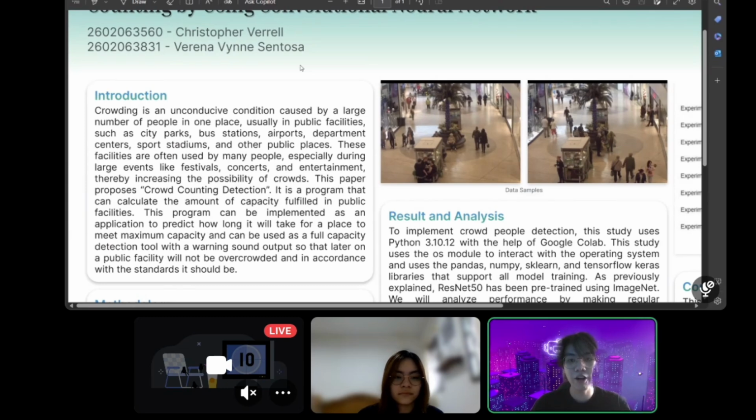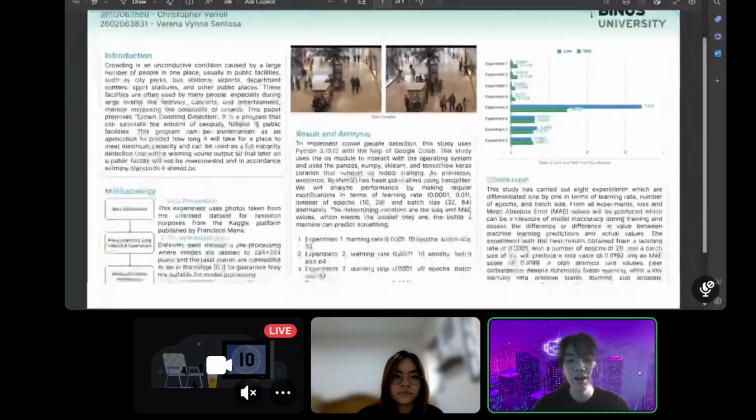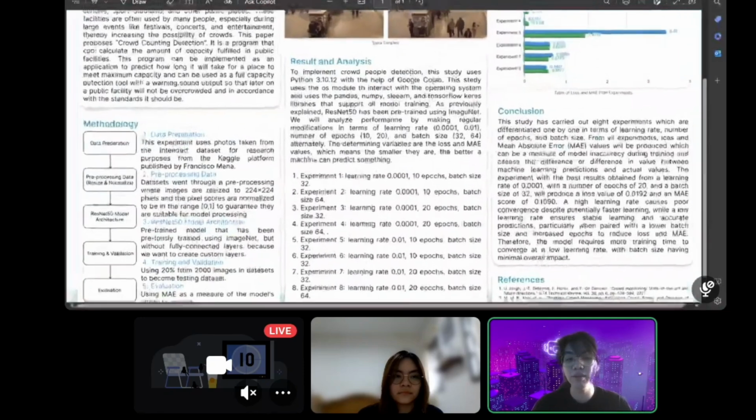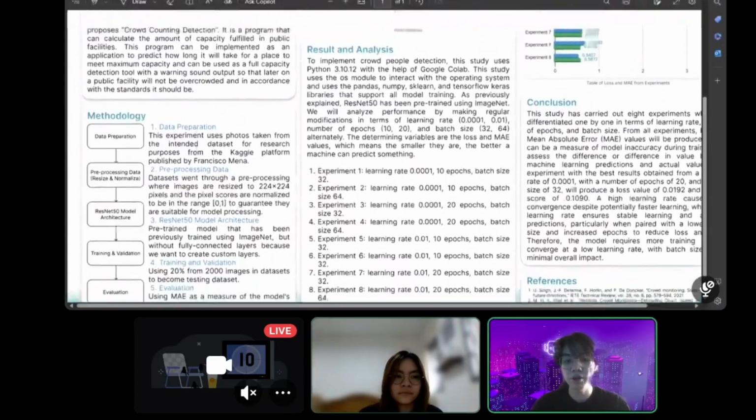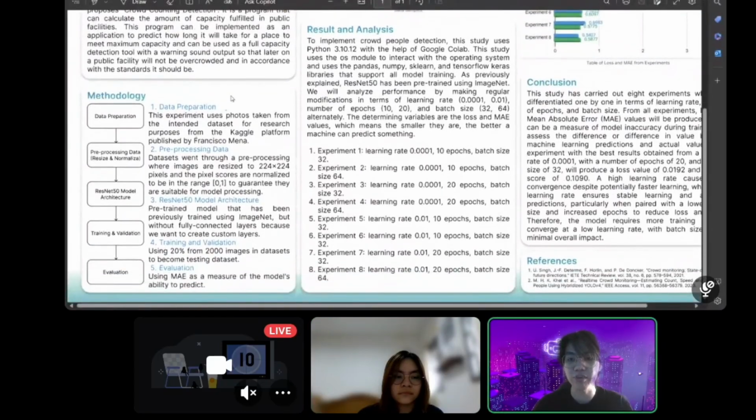We want to implement this crowd monitoring using crowd counting, so that organizations can help to improve public safety and event management. Therefore, it is important for authorities to implement crowd counting to predict possible risks and take mitigation effectively. Our paper proposes a crowd counting detection program.